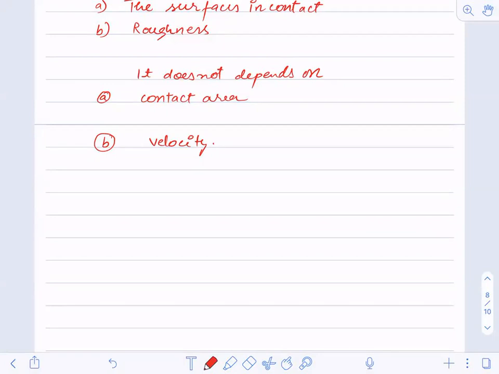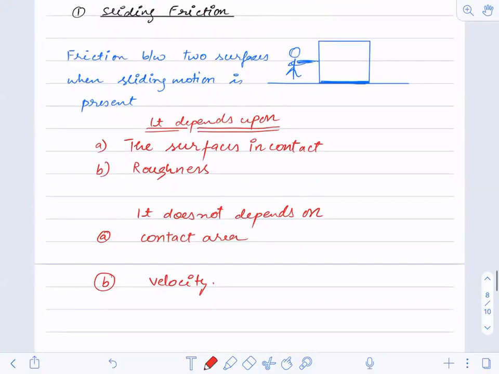Did you understand all these points? Is anybody having any doubt now? See, I cannot say weight, because when you study the mathematical equations of sliding friction, you will see that the mg equation will come. So it does depend upon the normal reaction, and the normal reaction depends upon the weight.